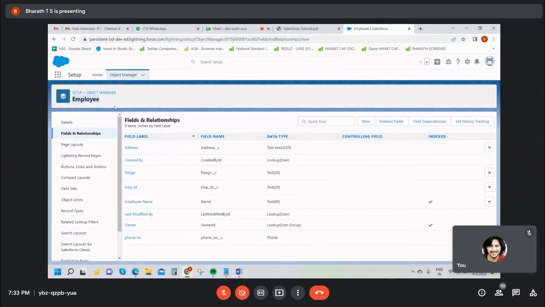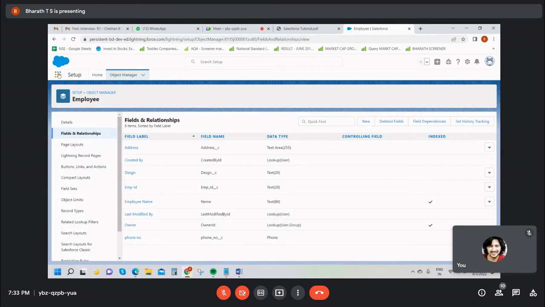The table name means in Salesforce called as an object. Create an object, and these are all the fields in the employee object. Okay, fine. Guys, this is called as an app launcher. What next? Next, we want to insert a record into this table. How to insert a record?